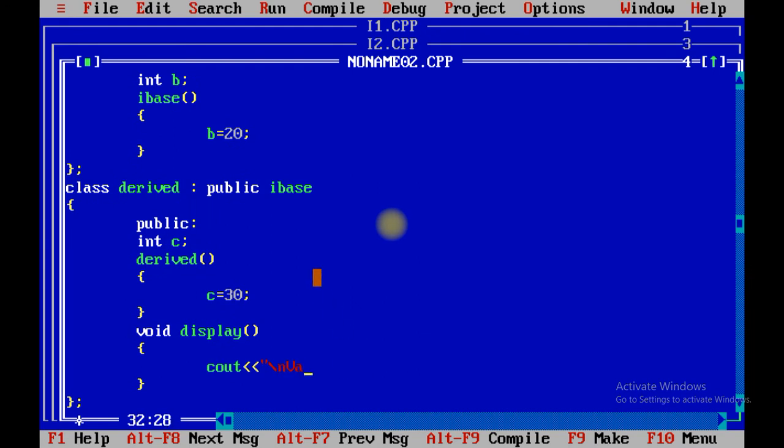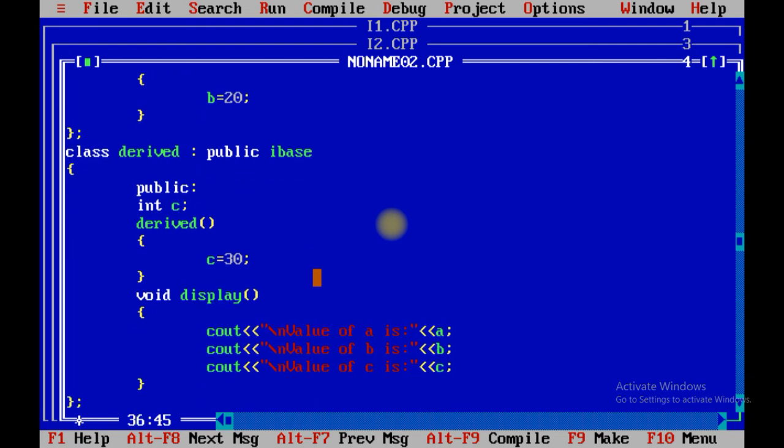So value of a is a, cout \n, value of b is b, cout, value of c is variable c.